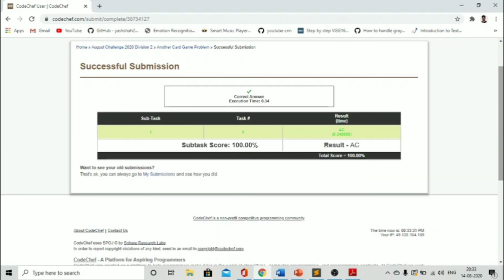The program is accepted and we have scored 100% for this program.